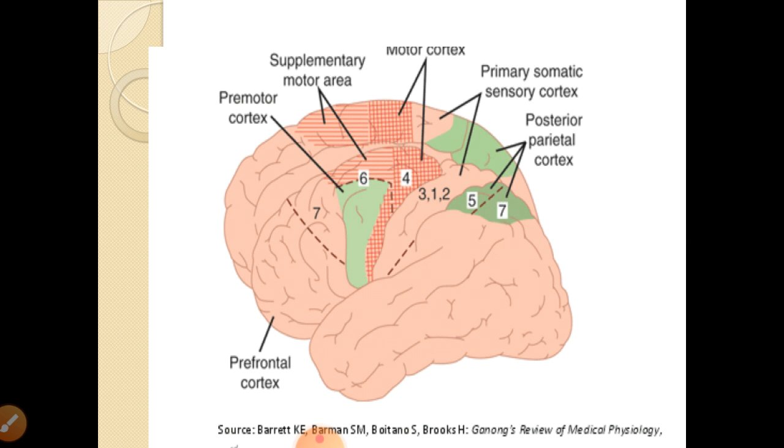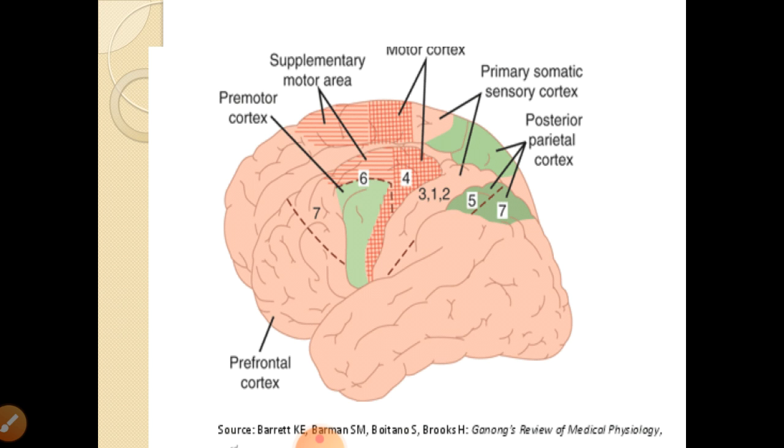Now the pyramidal tract arises mainly from area 4, but fibers also arise from area 6. Some of the fibers also arise from areas 3, 1, 2, and 5 and 7. So this sensory cortex is also called the sensory motor cortex. Just in front, in the lower part, you can see the prefrontal cortex or frontal lobe.